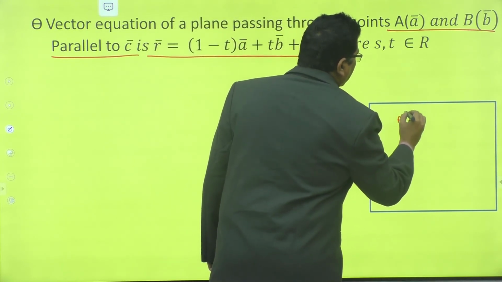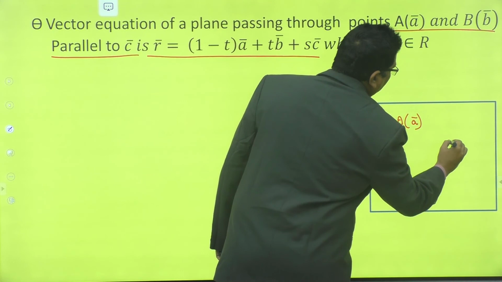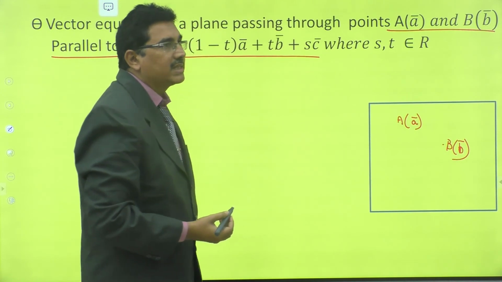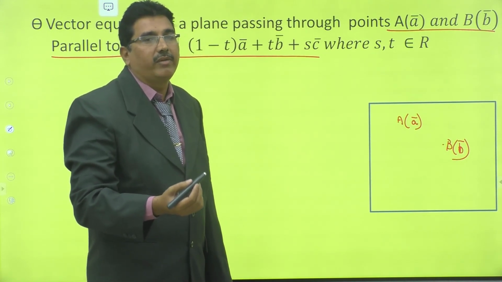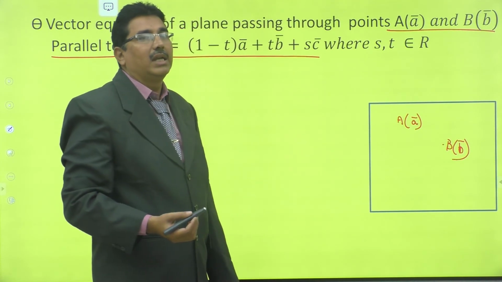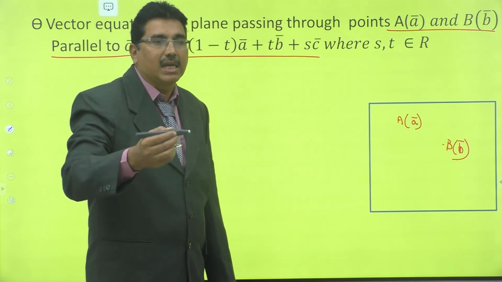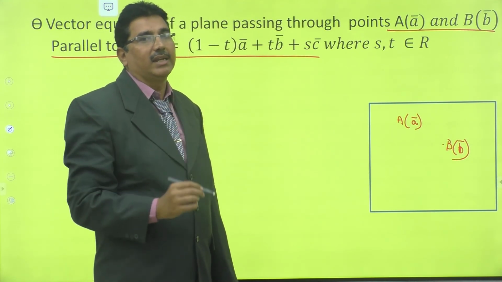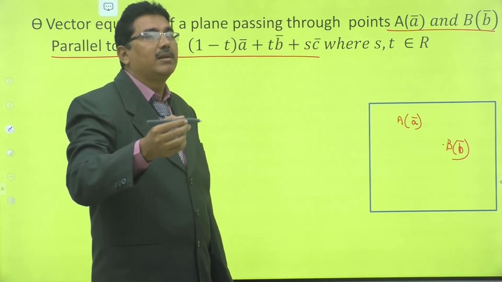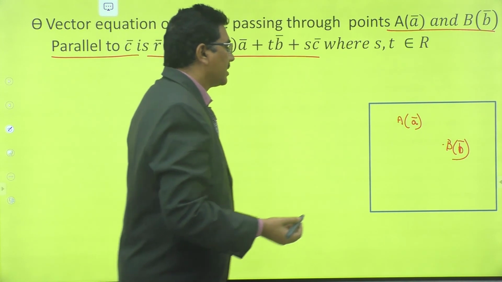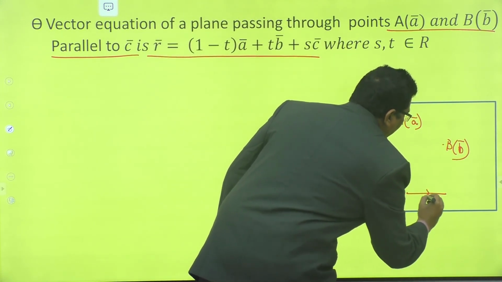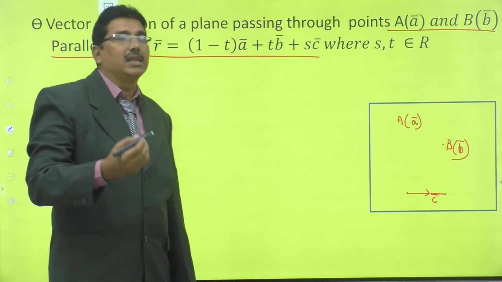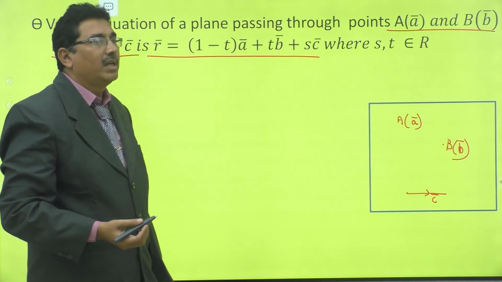Passing through 2 points, this is point A whose position vector is A bar. This is point B whose position vector is B bar. Now C bar is a vector parallel to this plane. It means that C bar lies on the same plane, or C bar lies on a plane parallel to this plane. Suppose this is vector C bar.